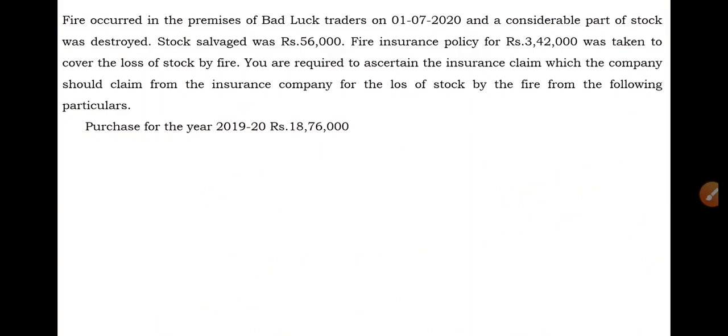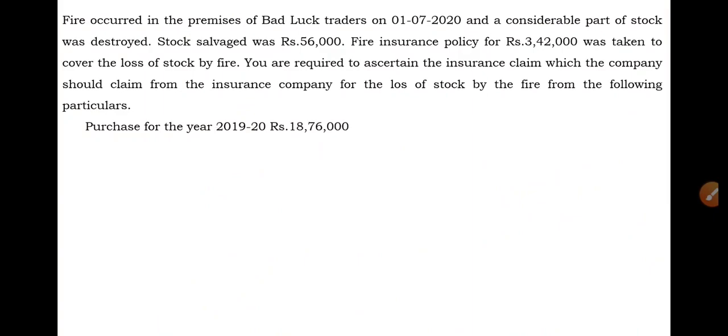Whenever we are solving problems under fire insurance claims, we need to prepare a trading account, and that trading account should relate to the previous year before the fire accident occurred. It must be the year preceding the fire accident date, one year previous. In the question, 2019-20 is the previous year, so for that year you have to prepare the trading account.